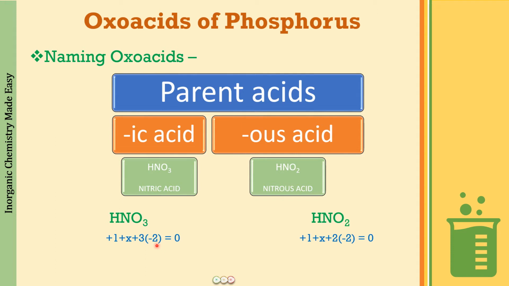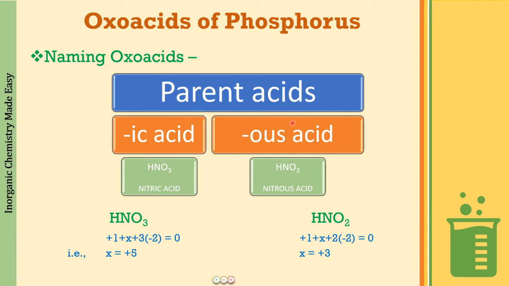So this will be -6 plus 1, and it will come up as +5. On the other hand, for HNO2, the oxidation state of nitrogen is going to come as +3. So from this, what we generalize is that the ic acids are going to have a higher oxidation state than the us acids.